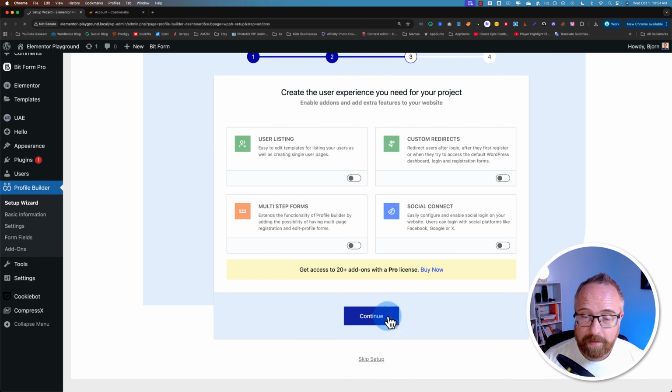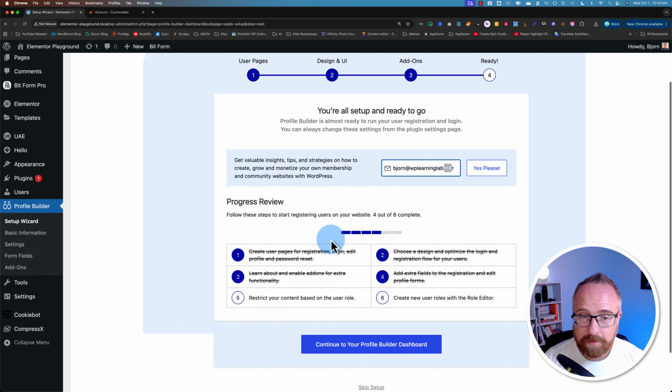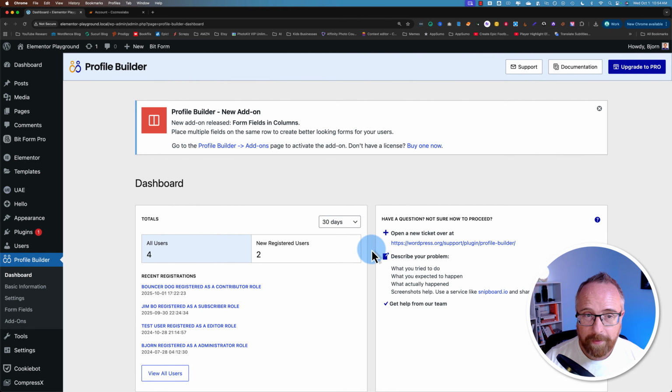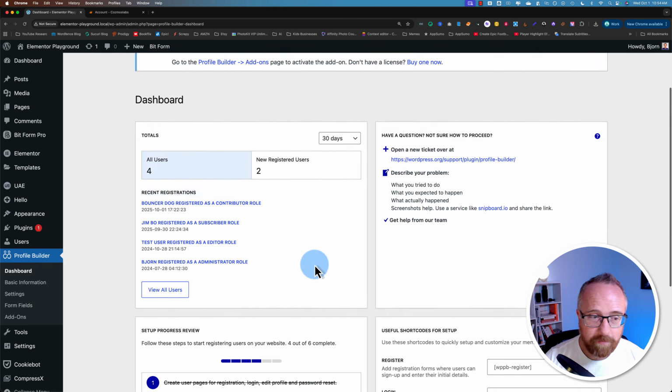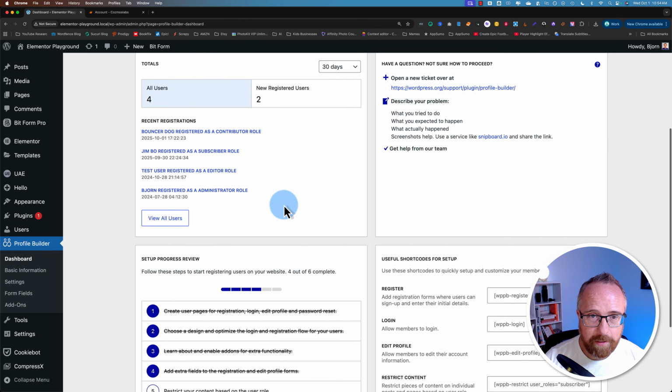Click on continue. You can enter your email address here for updates from Cosmos Labs. We have a checklist of what we've done so far, what we still have to do. Click on continue to your Profile Builder dashboard. And here we have our Profile Builder dashboard. You won't be doing a whole lot in this area, but you do get a nice summary of users who are recently registered.